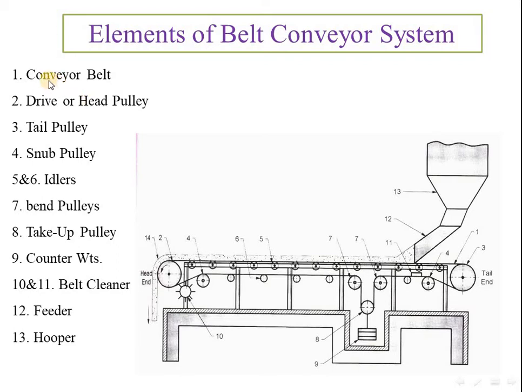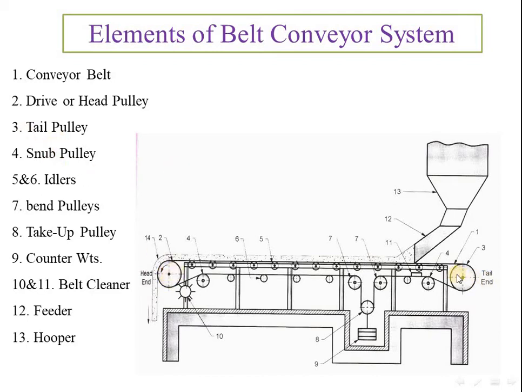See here, component one is our conveyor belt. Then component 2 is the drive or head pulley. This is our drive pulley or head pulley, which will rotate as the power equipment. It is coupled with this drive pulley, and when it rotates it will operate the whole system. So this is our drive pulley.